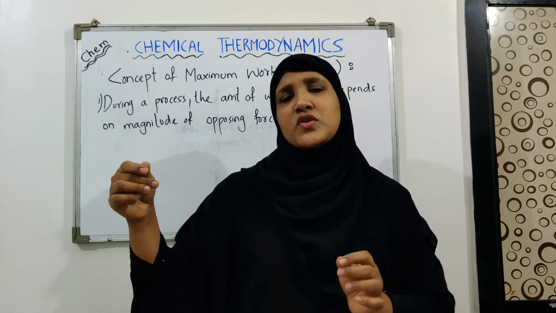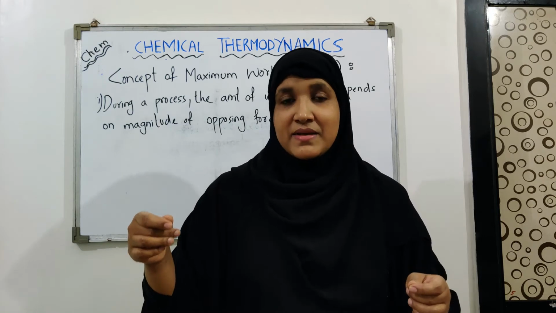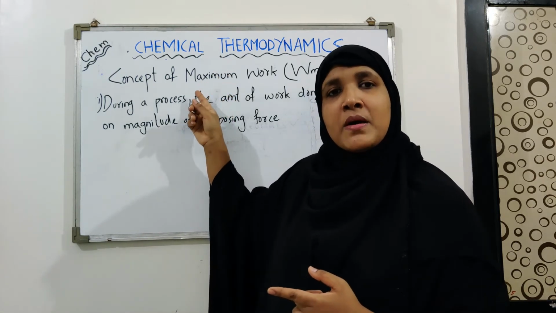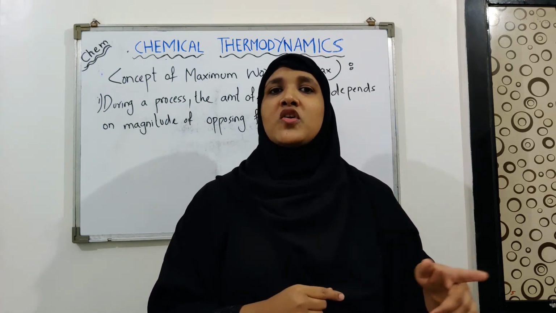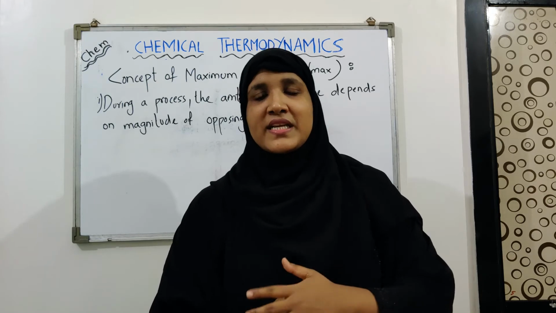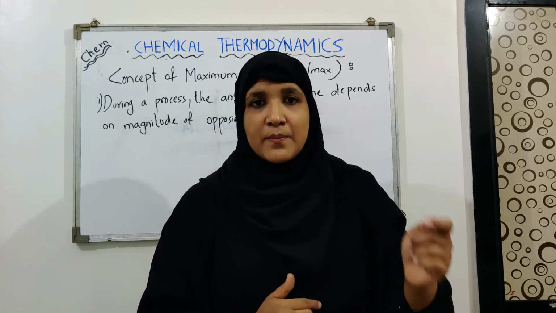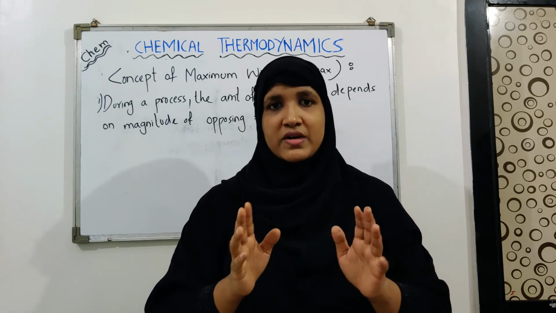It means the opposing force is only a little bit weaker than the driving force. It means it has its maximum value. So maximum work is obtainable only if the process we are observing is reversible in nature, because in reversible processes the opposing force has its maximum value. Okay, I hope you have understood it.